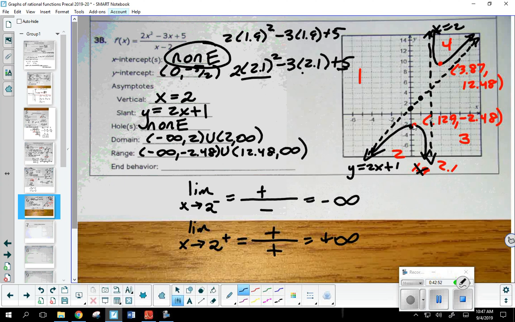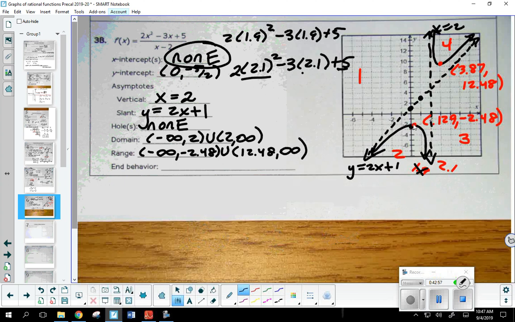All right, the only thing left is the end behavior. What am I talking about when I say end behavior? This is x approaching what? Positive and negative infinity. So the limit as x approaches negative infinity. Typically with these, you want to look at the horizontal asymptote. But there's no horizontal asymptote here. This guy's got a slant.